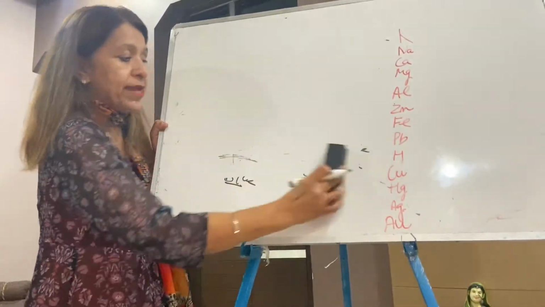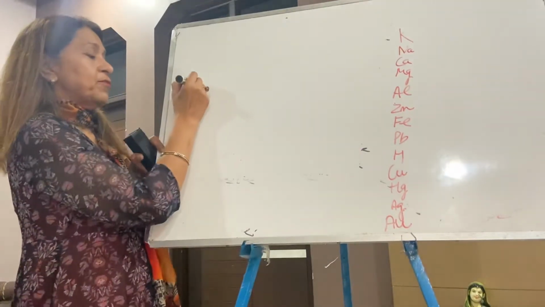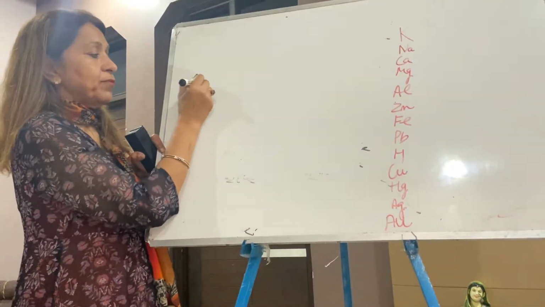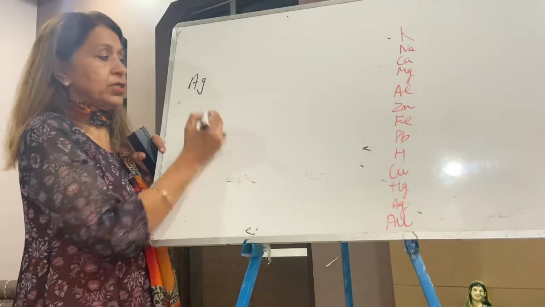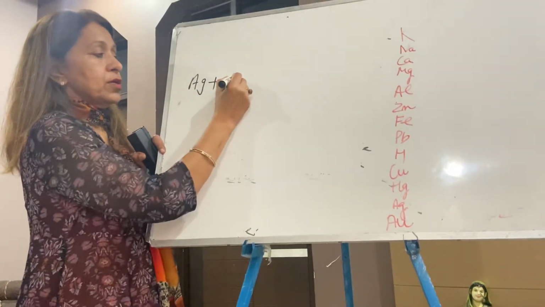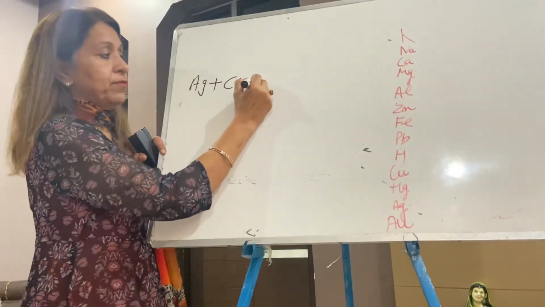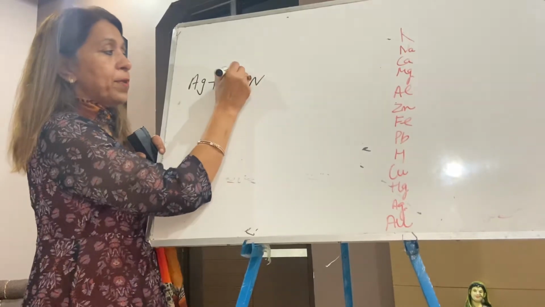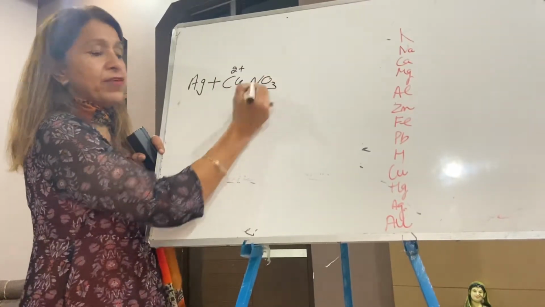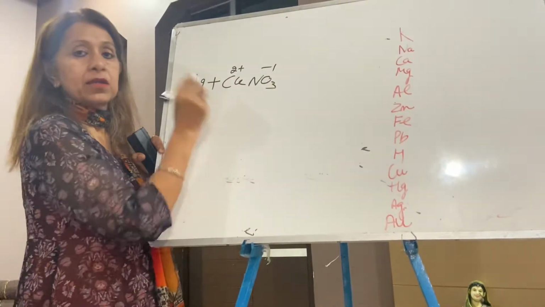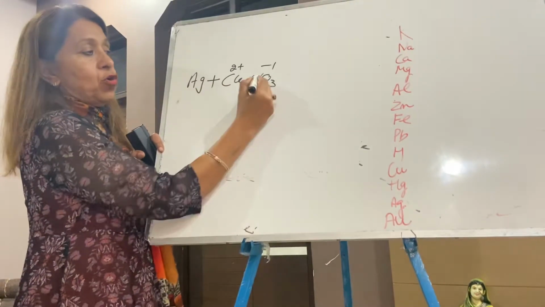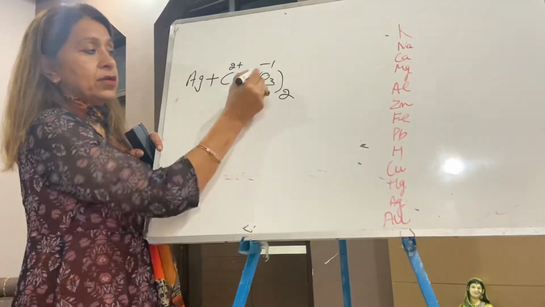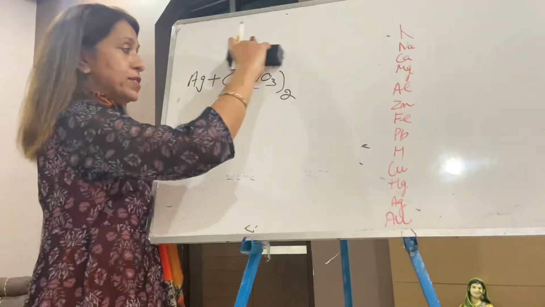So I am taking one more reaction. If I write silver Ag plus copper nitrate, copper 2 plus, nitrate NO3 minus 1, crisscross, copper 1, nitrate 1, and 1 is not to be written.